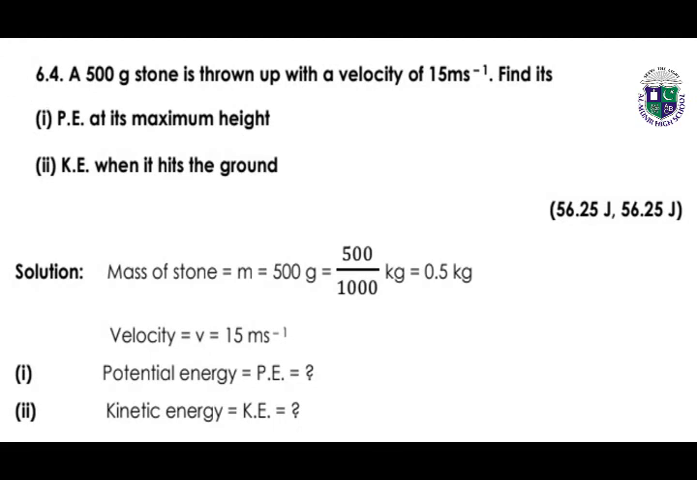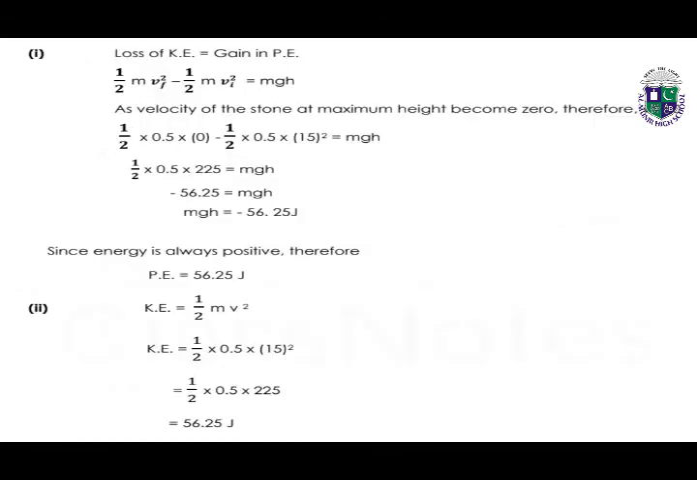Next, numerical number 6.4. A 500 gram stone is thrown up with a velocity of 15 meter per second. Find its potential energy at its maximum height and kinetic energy when it hits the ground. So mass of stone is given, velocity is given, we have to calculate the potential and kinetic energy. So loss of kinetic energy will be equal to gain in potential energy. Yes, we have discussed this point in our unit.